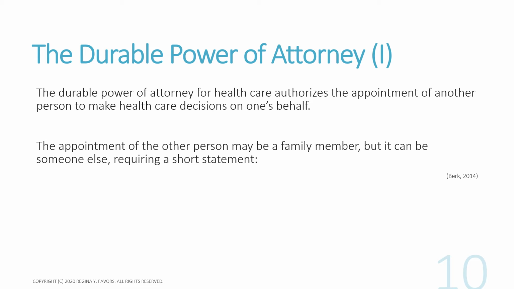So the durable power of attorney. The durable power of attorney for healthcare authorizes the appointment of another person to make healthcare decisions on one's behalf. The appointment of the other person may be a family member, but it can be someone else, requiring a short statement. I just want to stop right here before I go into the short statement. As you undoubtedly understand, as a single adult, these are some of the decisions that you have to make, and you have to know that the people that you appoint or include in your will, your living will, or your durable power of attorney, you can trust.